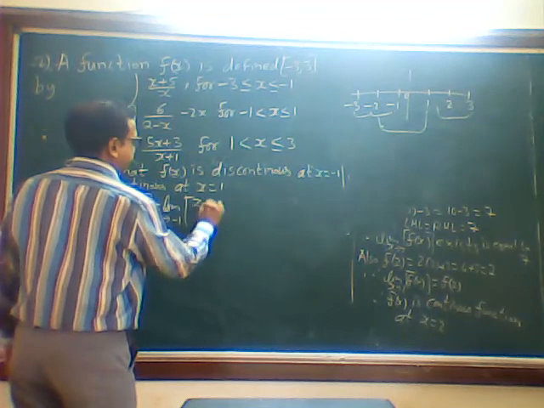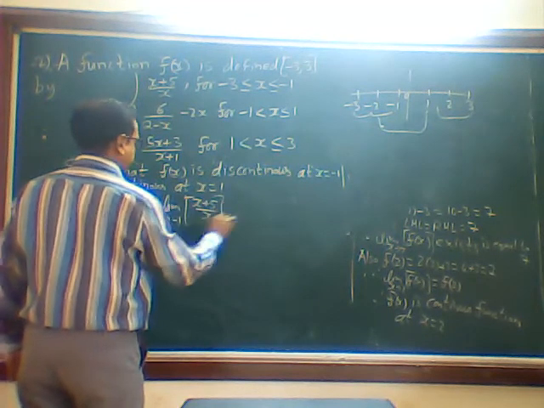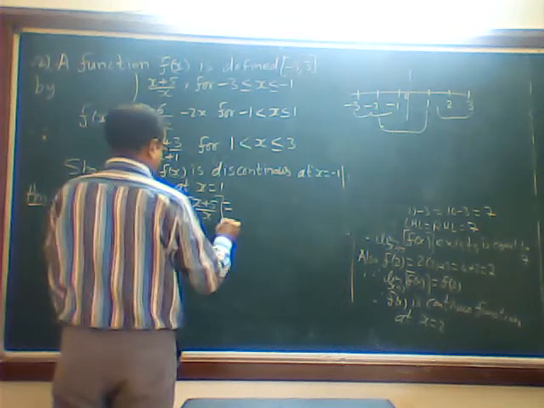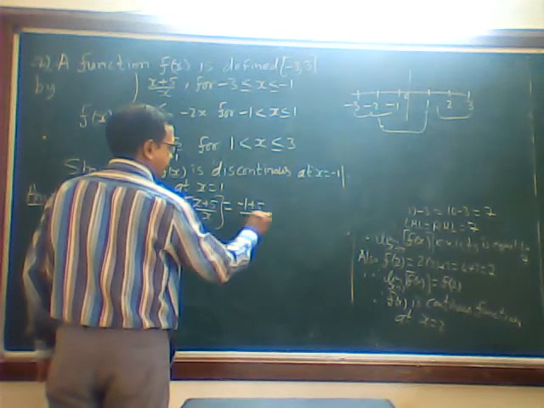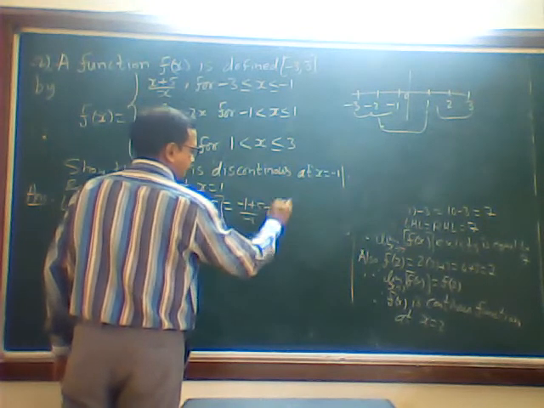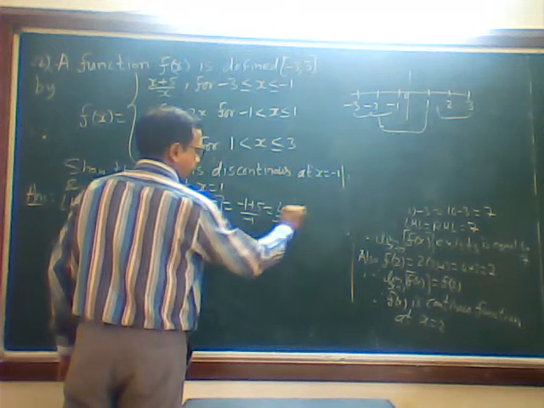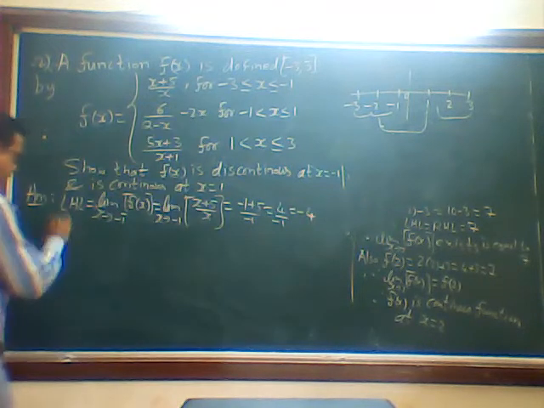x plus 5 divided by x is equal to... now limit x tends to minus 1 means what? I put the value minus 1 plus 5 divided by minus 1. That is 4 upon minus 1, that is minus 4. Then RHL.